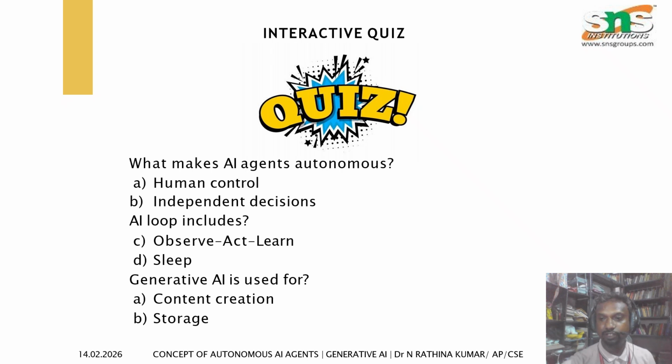Next, we are going to see some real world applications of autonomous agents. First one is customer service, for example, managing end-to-end user issues, from answering technical questions to processing returns and updating delivery statuses.